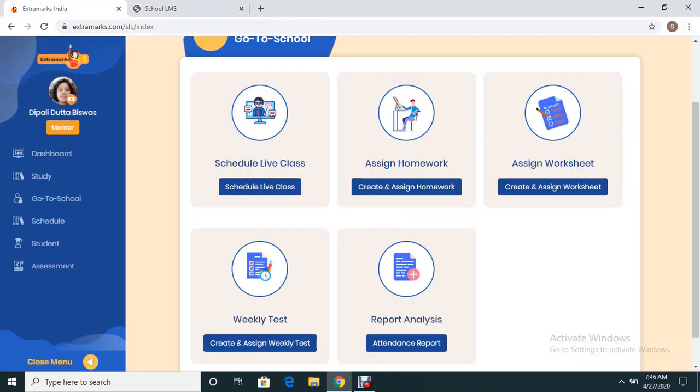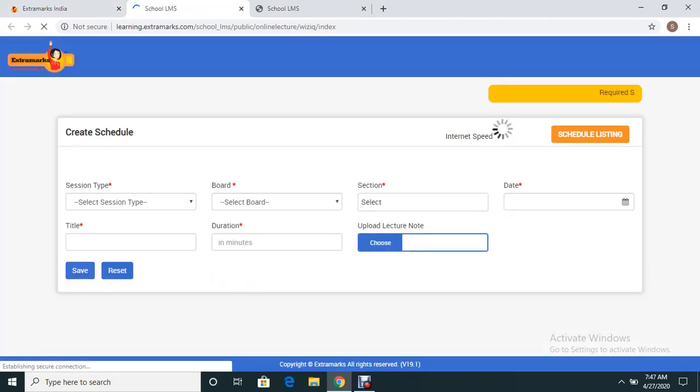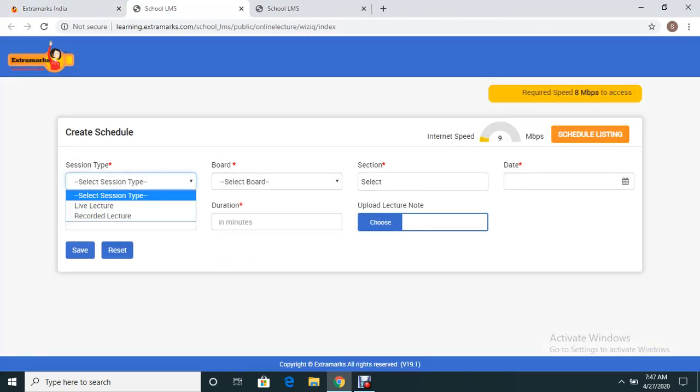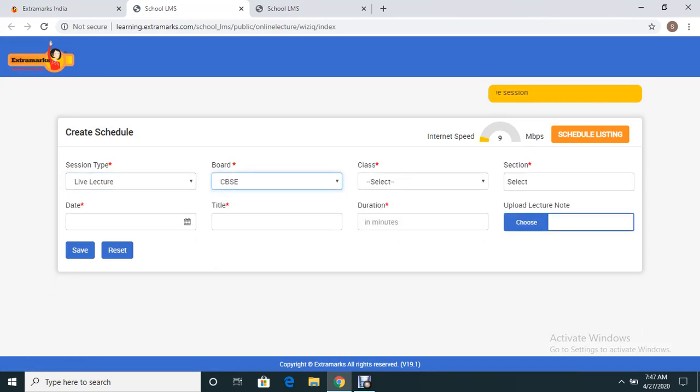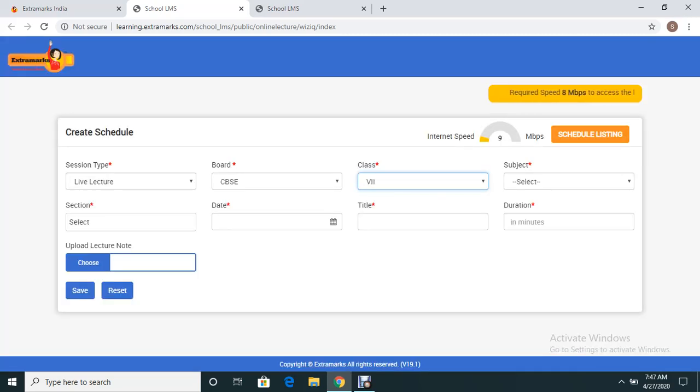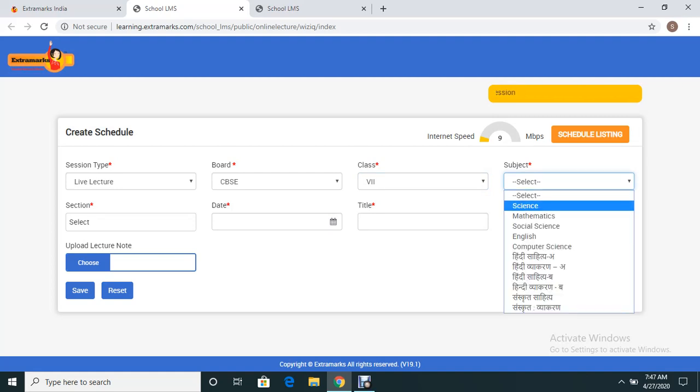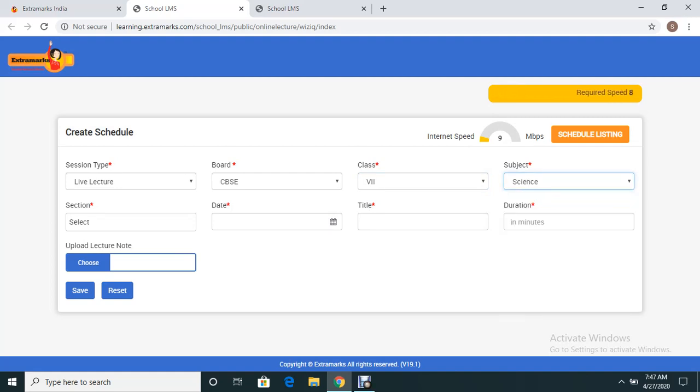Quickly taking you to the other one, clicking here. Now when you're selecting a class, suppose I'm selecting a live lecture, a CBSE board, say class 8. Here comes the second updation. The teacher can select multiple sections at one go.